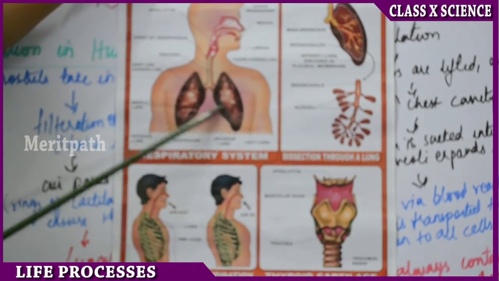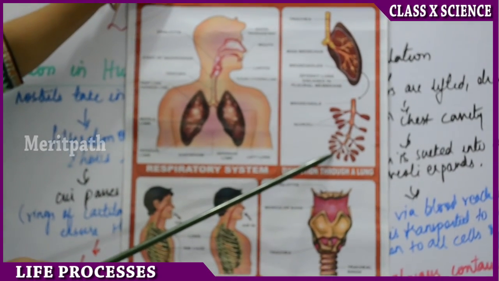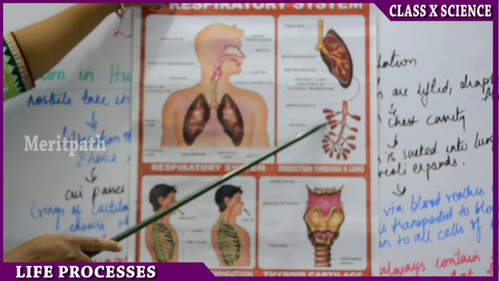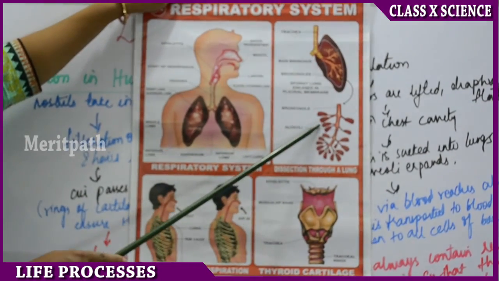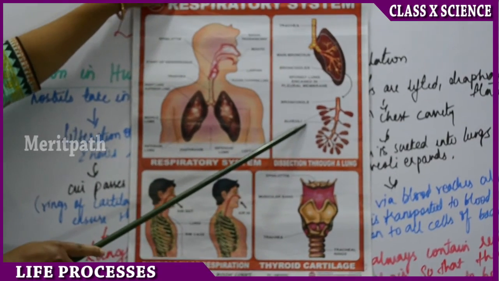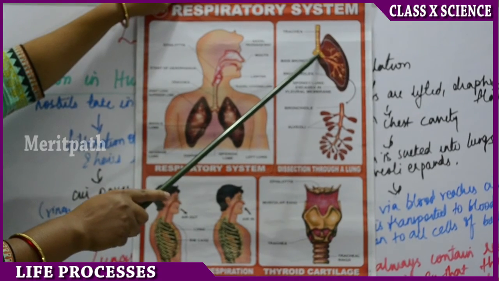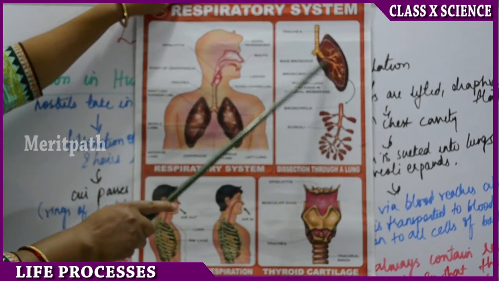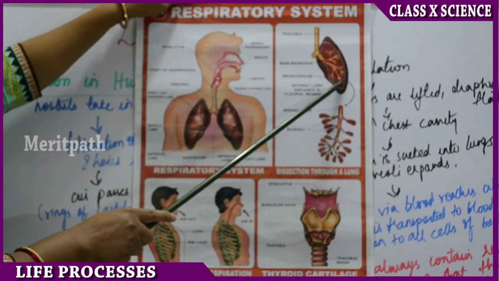And in the lungs, these are the alveoli. These are the tubes called bronchioles, and these lead to balloon-like structures called alveoli, which increase in size when air is filled in them. So this is the bronchiole branch, which is divided into small branches called alveoli. So this is the trachea, which leads to the bronchioles and bronchi. These are the tube-like structures which end into alveoli.